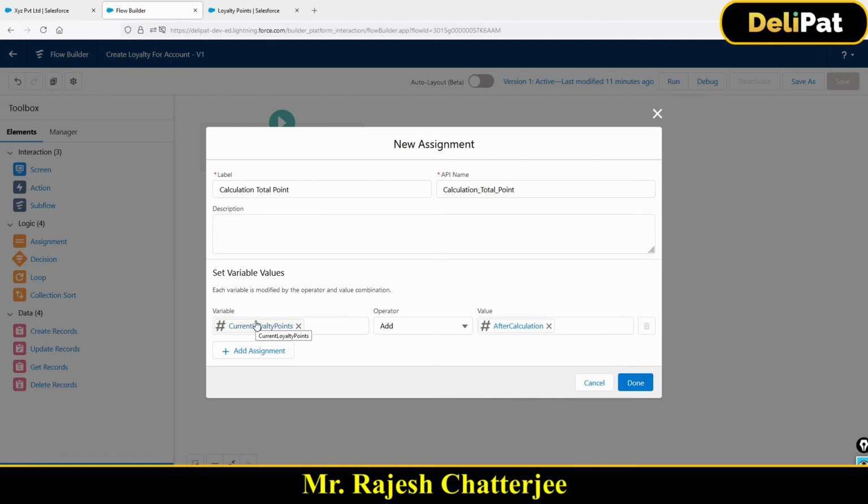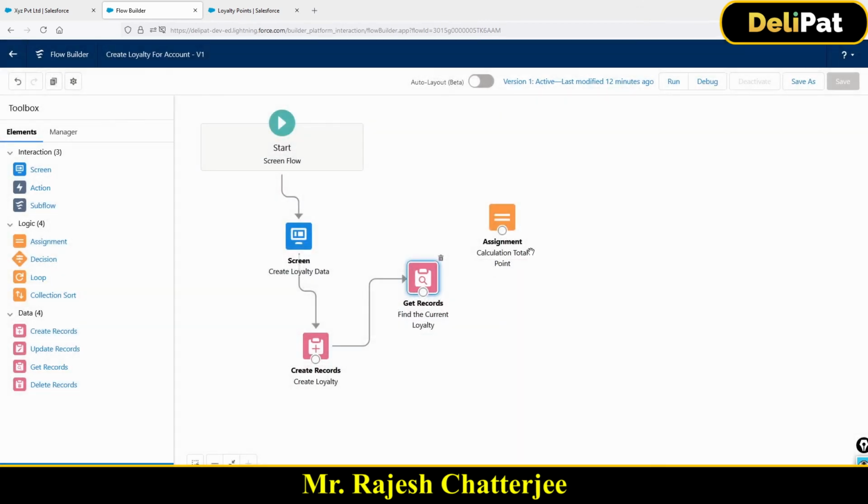Current loyalty points is the variable which is holding the current value, which is 30. And now I'm going to add, after calculation, data on top of this. This is the syntax. In coding we do it a little differently, but this is how we add something. I cannot use equals to, I have to use add here. Alright, my assignment is also done. Let me just connect this get record with assignment.